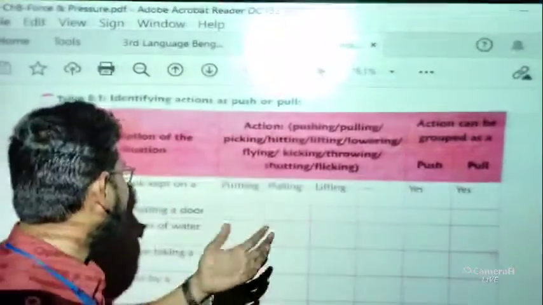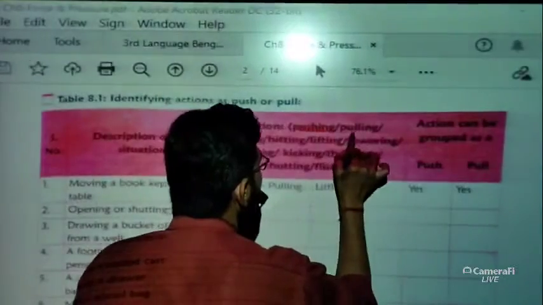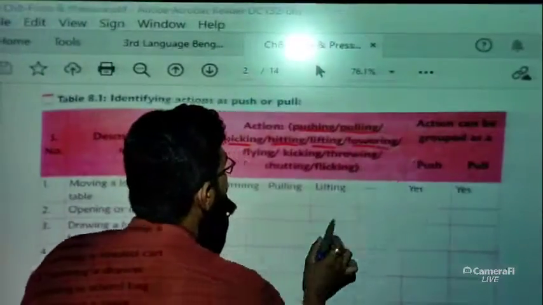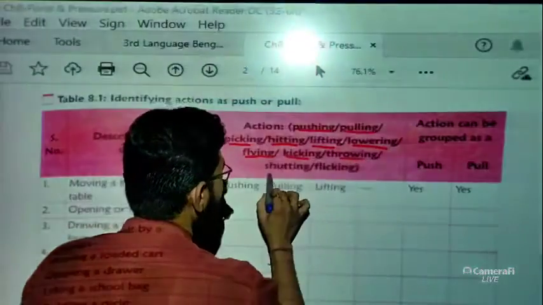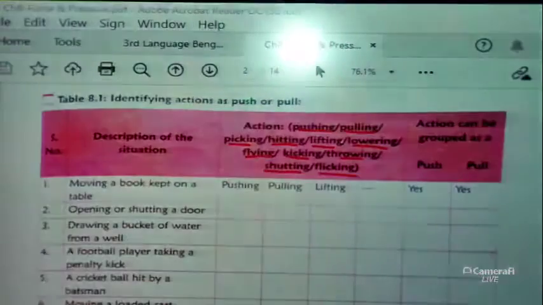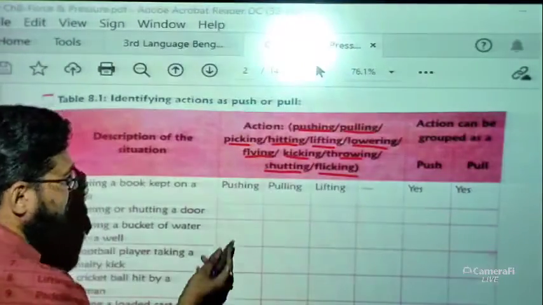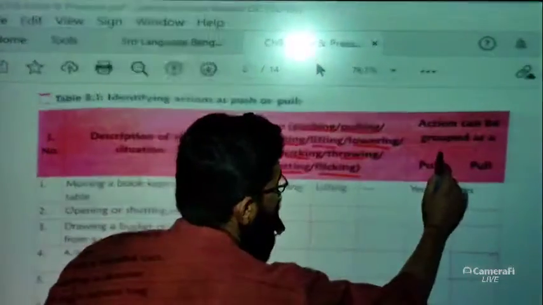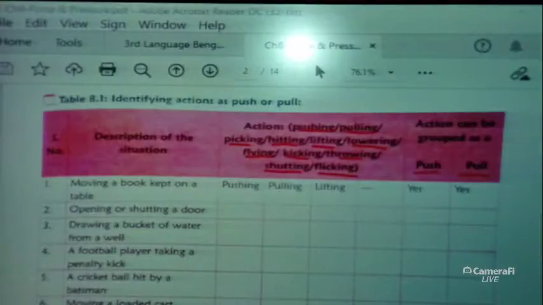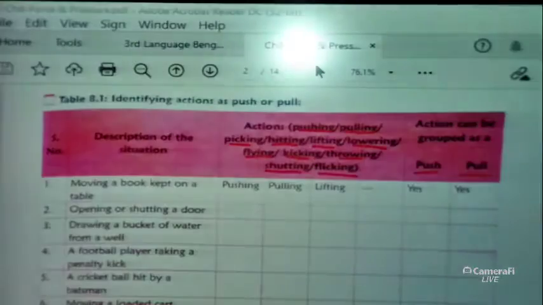That means what action is there. Whether it is a push, a pull, picking, hitting, lifting, lowering, flying, kicking, throwing, shutting and flicking. So all these actions are there. You have to say what kind of actions they are, or whether the action can be grouped as push or pull. Now one is done for you, just have a look: moving a book kept on a table.